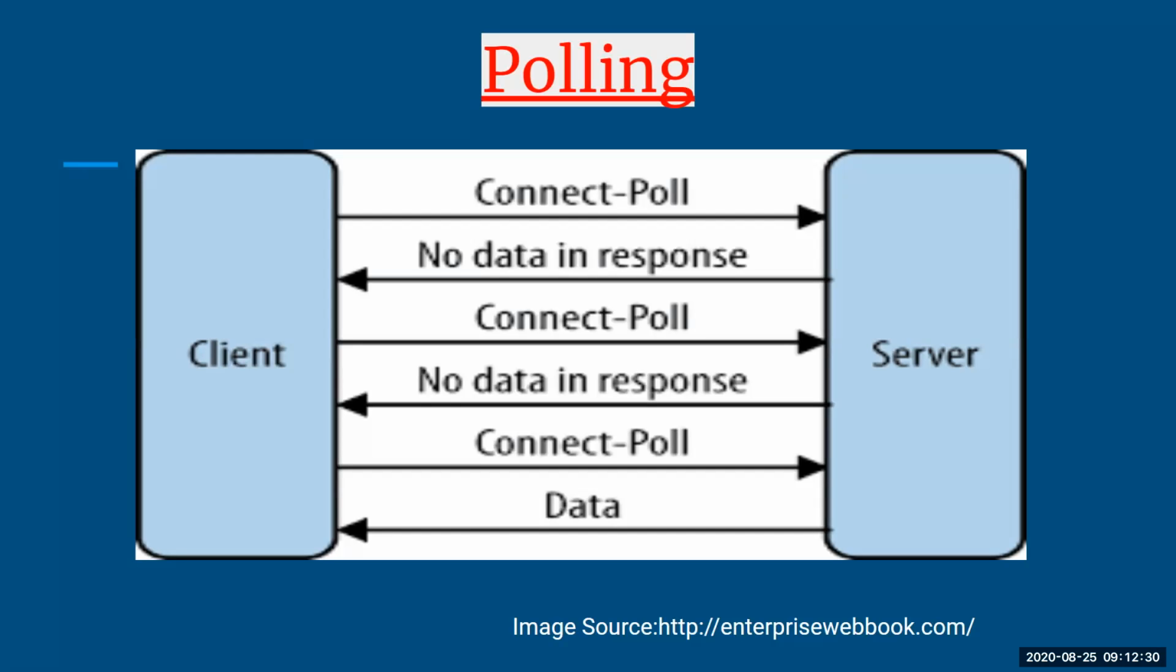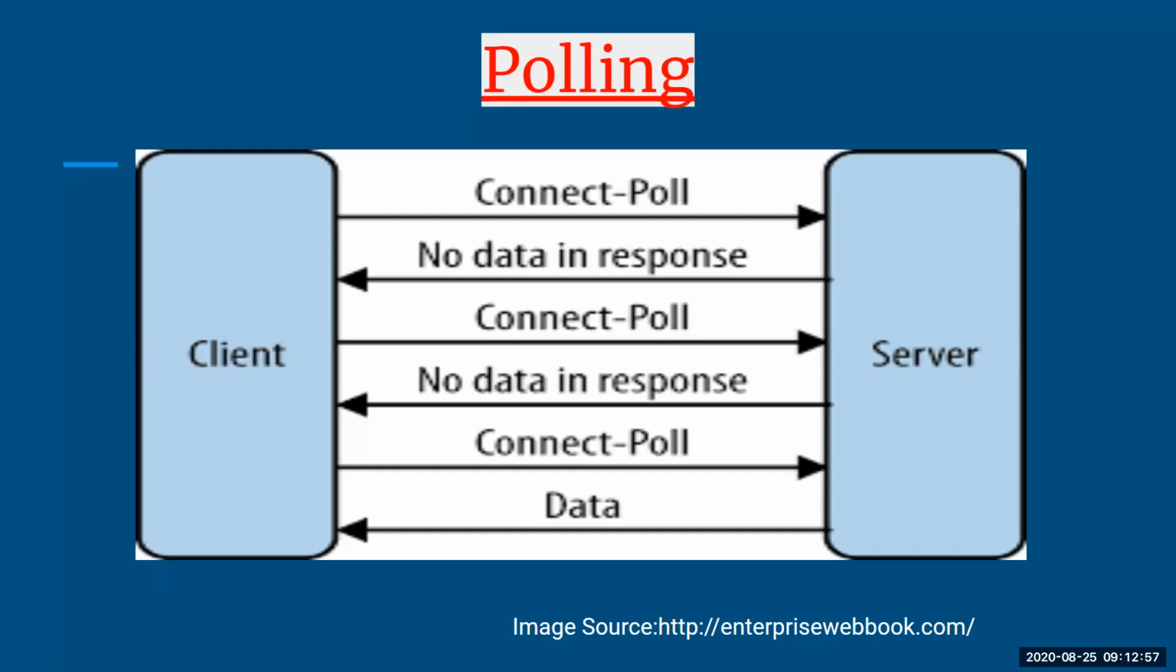Once it wants to send any data, the request will be made to the server, and the request will be fulfilled by the server to the client. But even if there is no information to be asked and no request to be made from client to server, the client is still sending the connect poll messages only to check whether the server is active and available. So in short, polling is nothing but continuously checking the availability of the server by sending a poll message, that is connect poll.